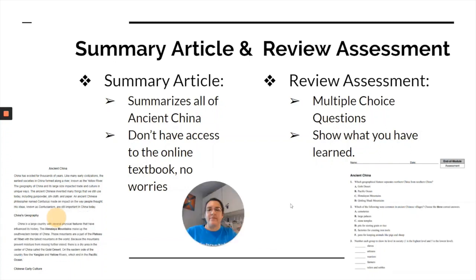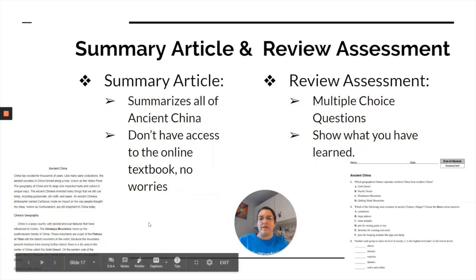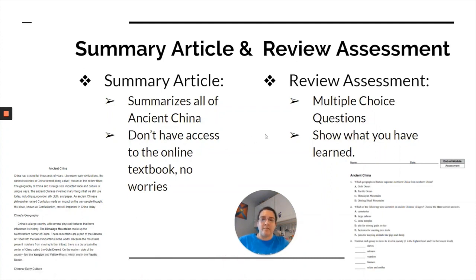Finally, we've given you a summary article that tells you all about ancient China. So if you don't have access to the online textbook, no worries, you can access this document instead. After you've completed the flyer and the document analysis, then complete the 15-question multiple choice assessment. This helps you to see what you've learned about ancient China.